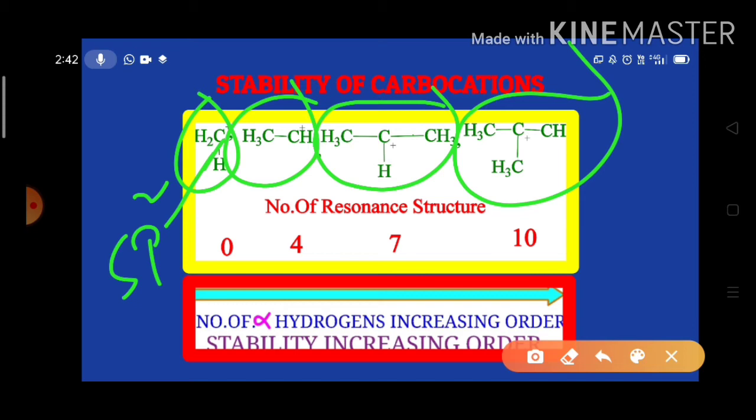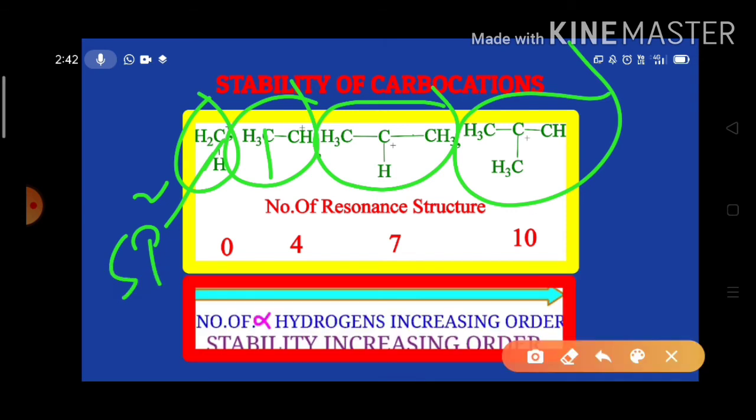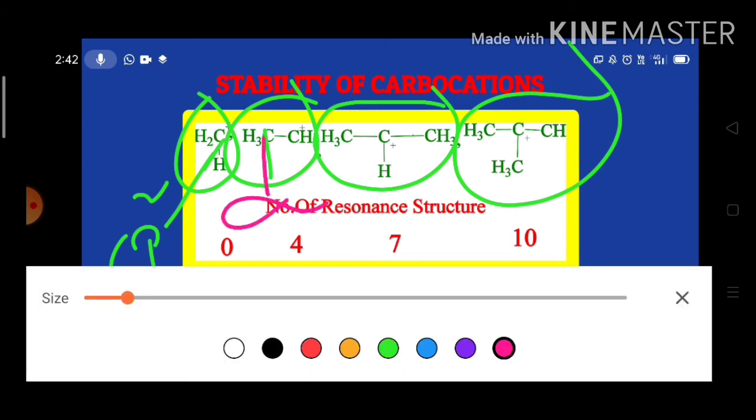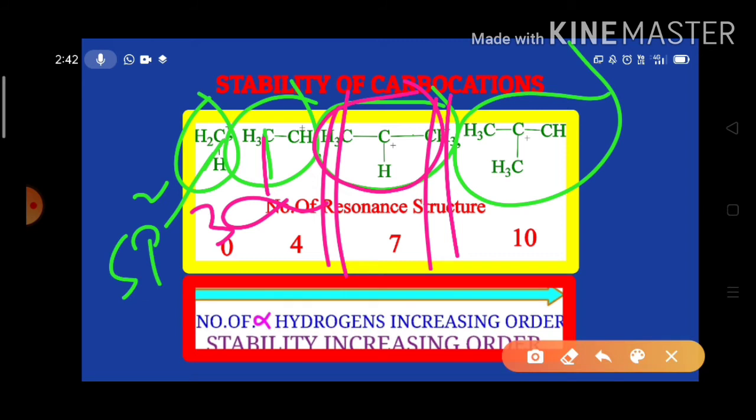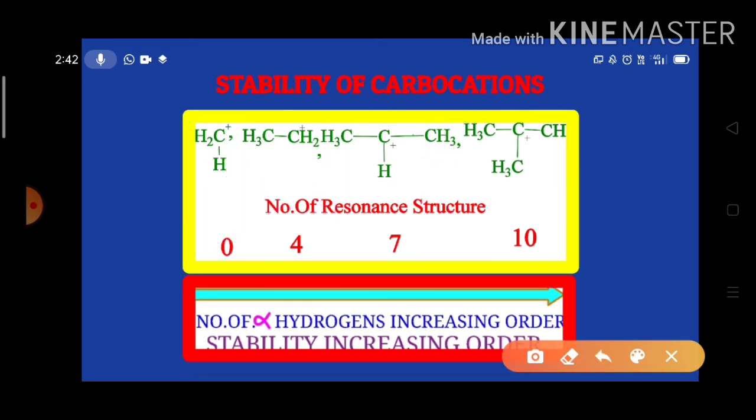And in ethyl carbocation, only one alpha carbon is there, and it is attached to 3 hydrogen atoms. That means it has 3 alpha hydrogens. That's why it shows 4 resonance structures. And in isopropyl carbocation, we have these 2 alpha carbons, the first alpha carbon and the second alpha carbon, and we have 6 alpha hydrogens. That means we have 7 resonance structures.